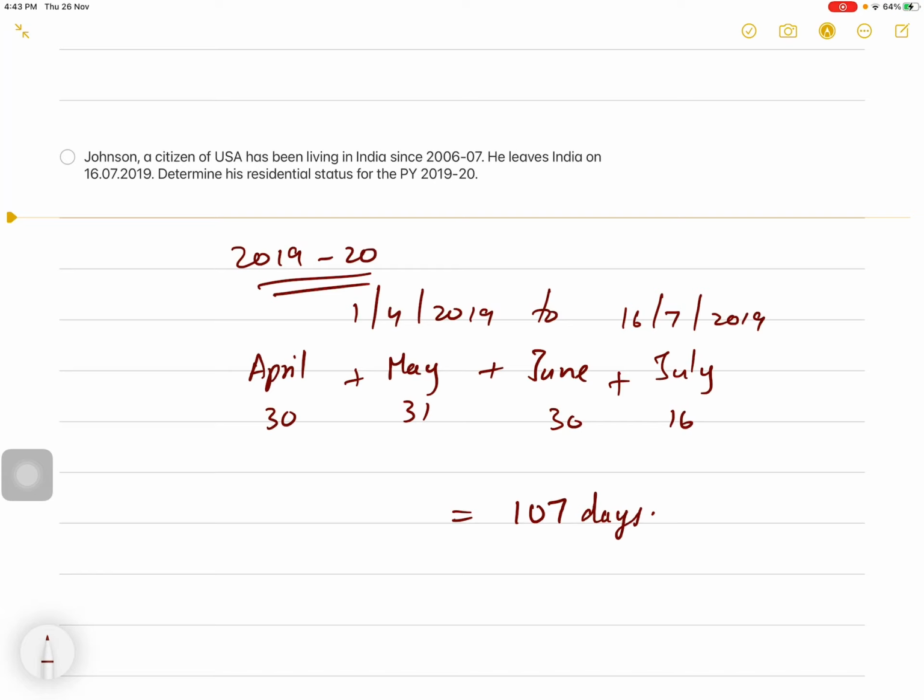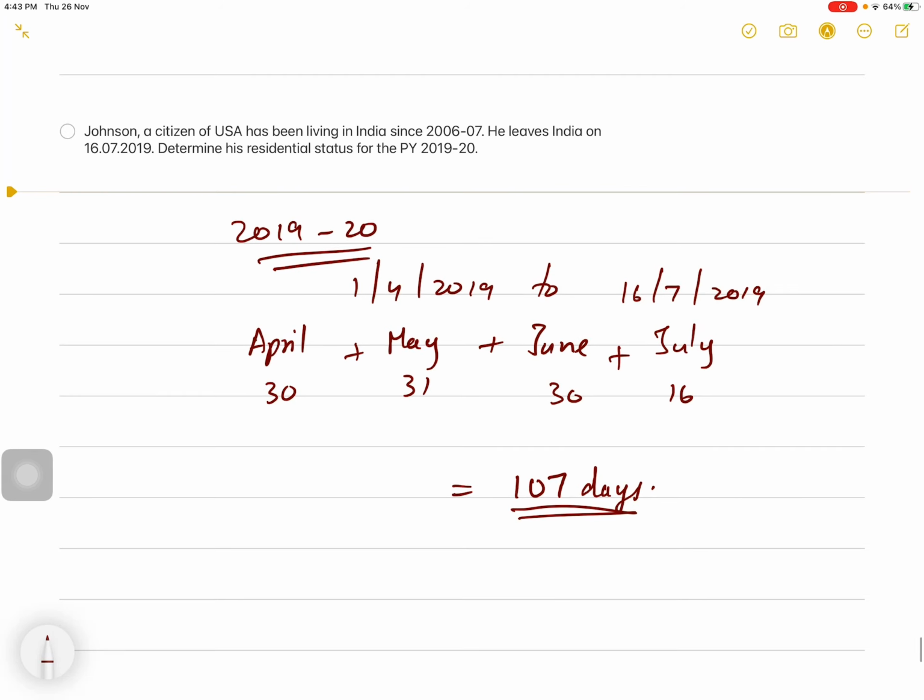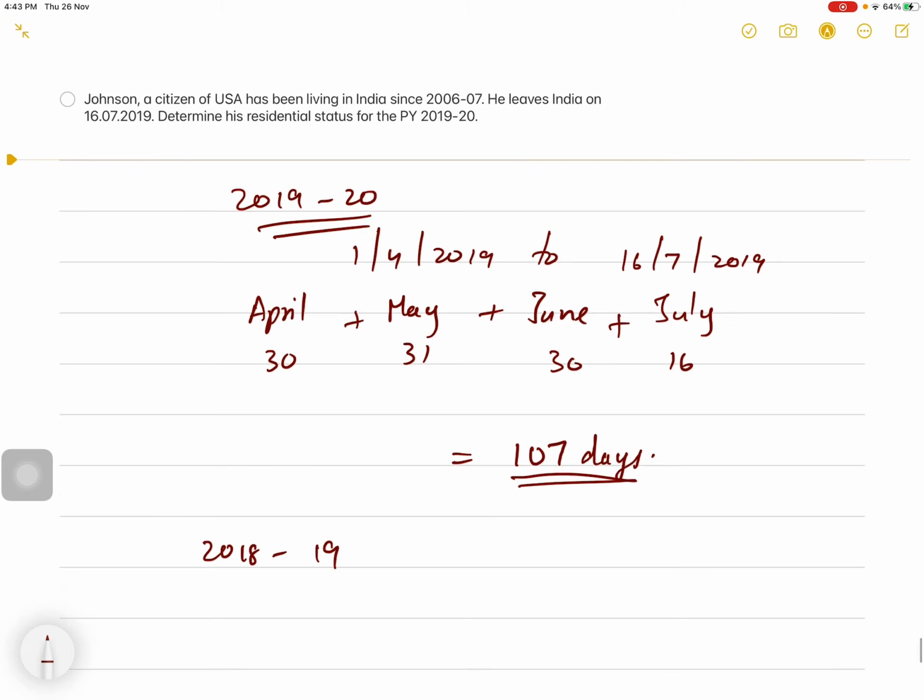So he does not satisfy the first basic condition, but his stay in India during the previous year is more than 60 and he satisfies the second basic condition because since 2006-7 he was in India only. So he was there all 365 days, right? Till 16/7/2019 he was in India. So that means during 2018-19 also he was in India.